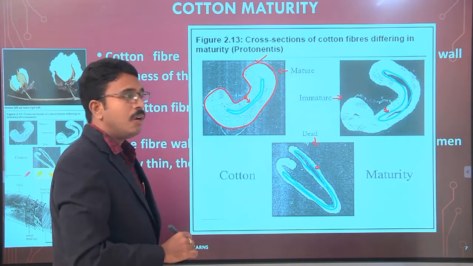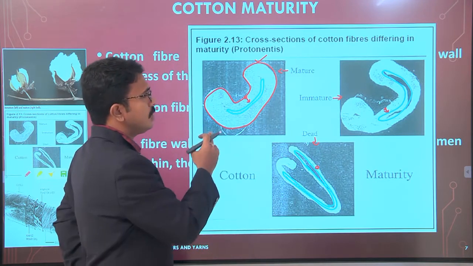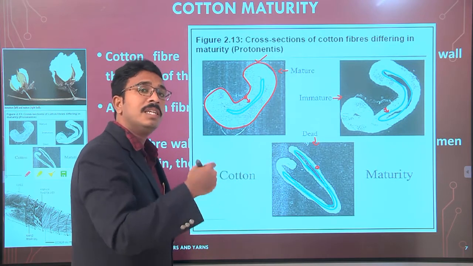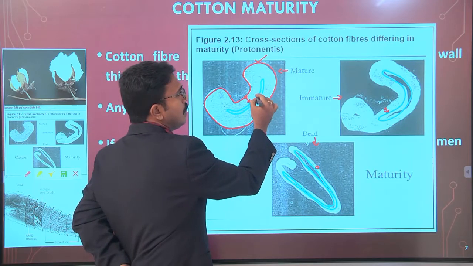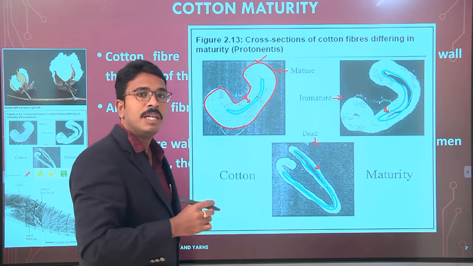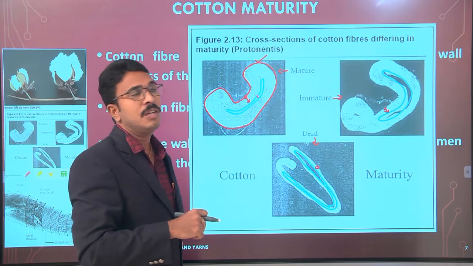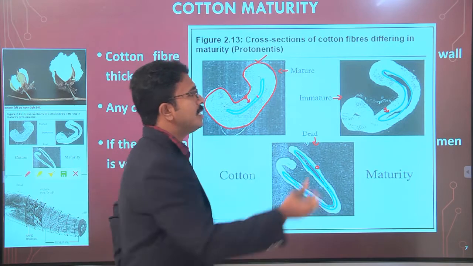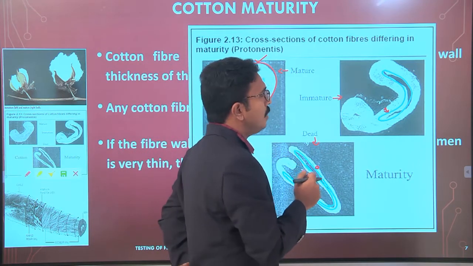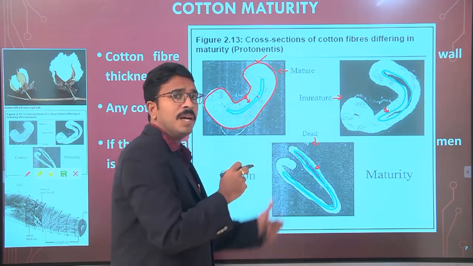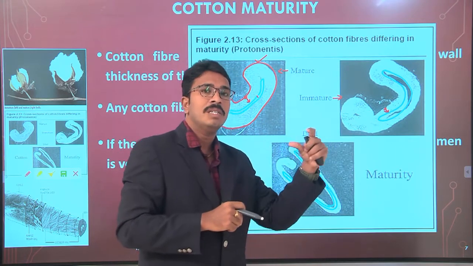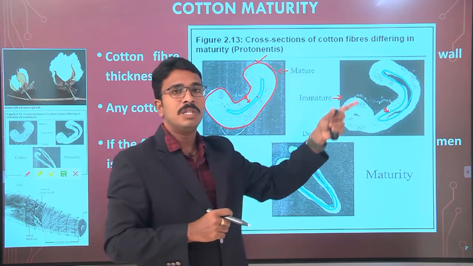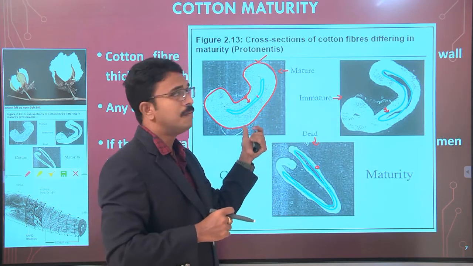Now you can easily understand. In the first case, the cell wall thickness is more, whereas the thickness of the lumen is very less. That is, the thickness of the halo portion is very less. So we can say that these types of fibers are matured fibers. In the second case, compared to these matured fibers, we don't have that much cell wall thickness, and the halo portion is somewhat higher than in the first one.